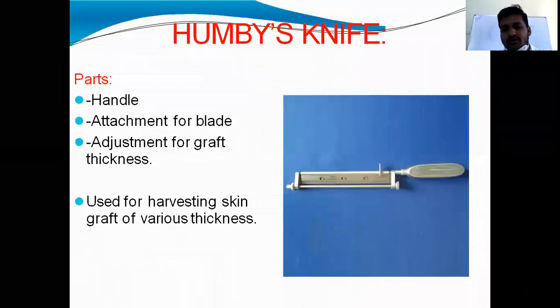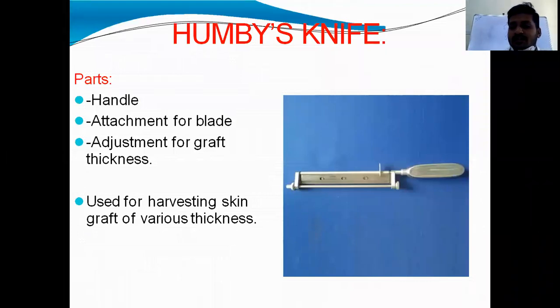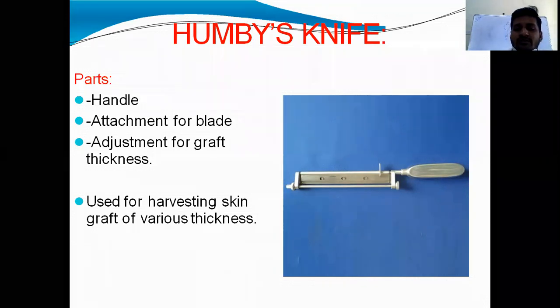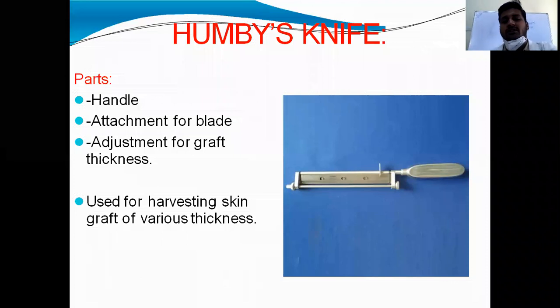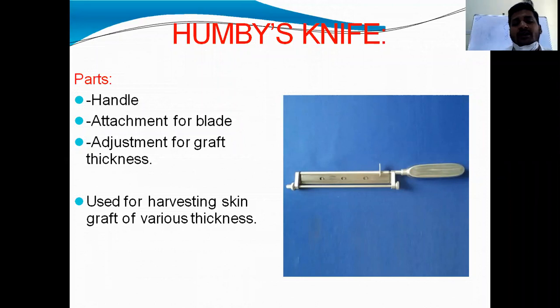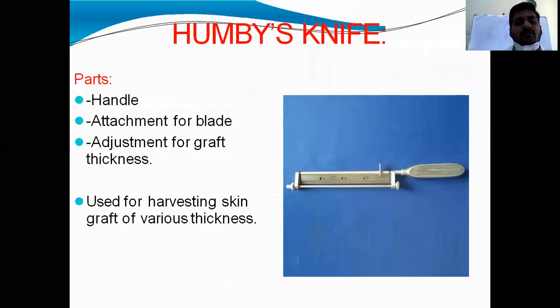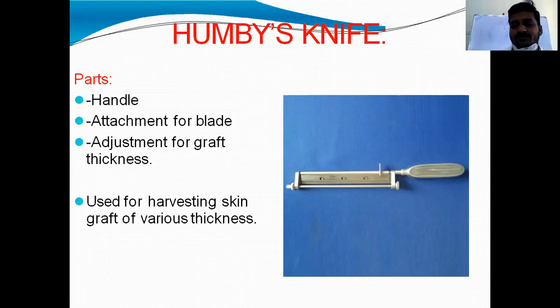Do you know this instrument? In surgery also we'll use this one. In plastic surgery also we'll use it. This is Humby's knife, used for harvesting skin graft of various thickness. Ultra thin skin graft, partial thickness graft, and full thickness graft. It has a quadrangular handle, an attachment for the blade, and these two knobs at the two sides. You can adjust it for the graft thickness. Here is the locking mechanism after putting the blade.